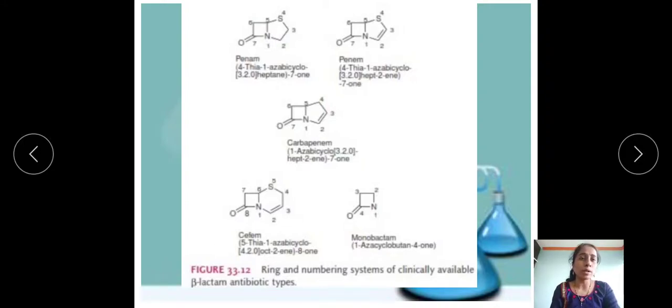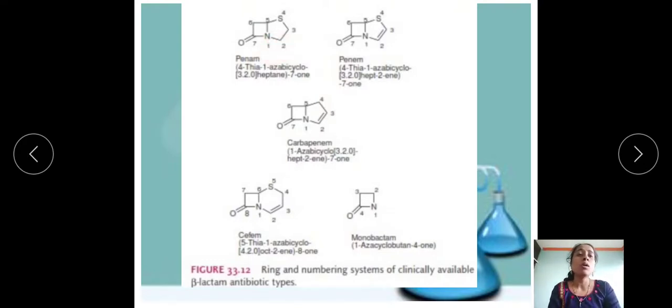3-2-0 is nothing but, in the bicyclo nomenclature, these are the fused carbon atoms over here. This is the first one and this is the second one. Forget about the heteroatoms present over here, thia and aza; we consider only the bicyclo nomenclature.